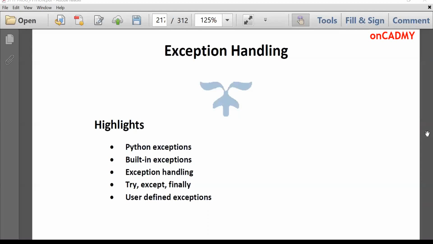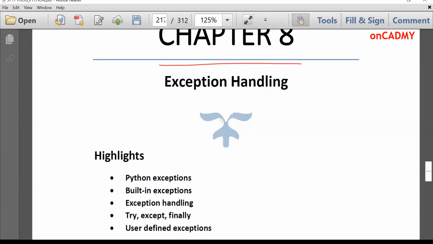Today's lecture, we'll study exception handling. This is a very important topic. It evolved in C++ and then in Java. It was not in C. So it evolved in C++, then Java, and it is also in Python. So for exceptions, first of all, you should know about three kinds of errors, which are